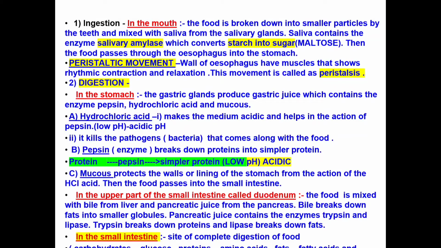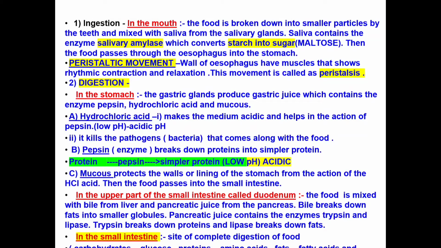But the muscles or the wall of the esophagus help to show rhythmic contraction and relaxation of muscles. This movement is called peristalsis or peristaltic movement. Now the second step, digestion, starts.